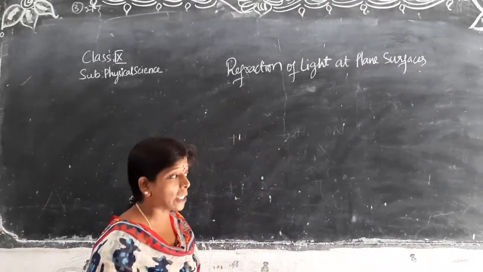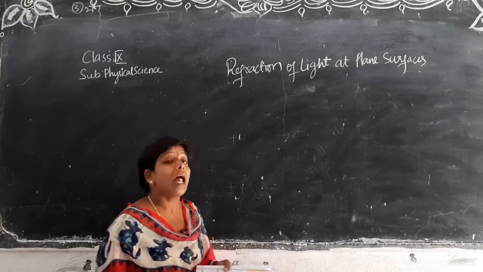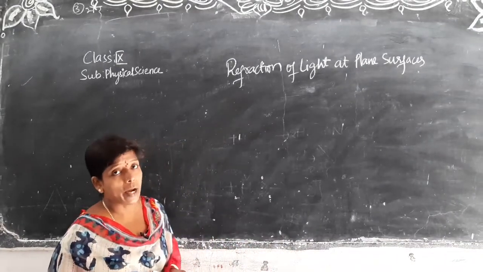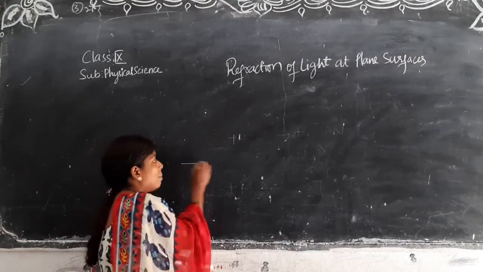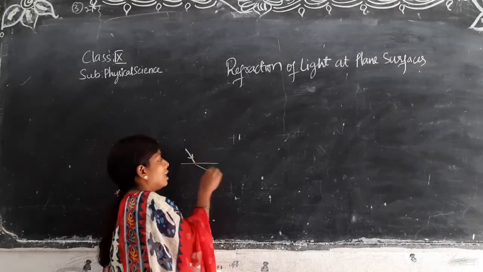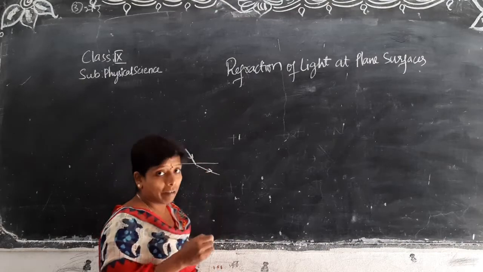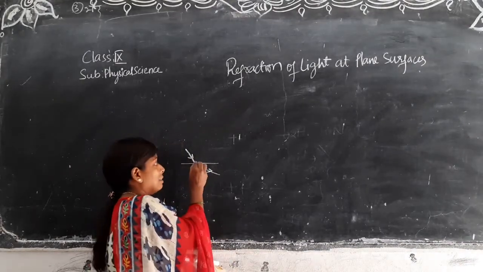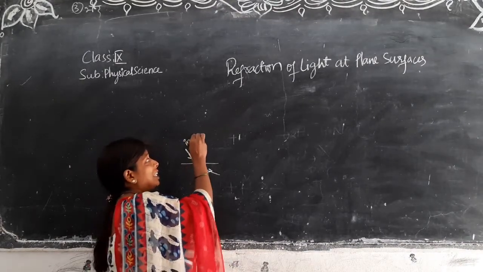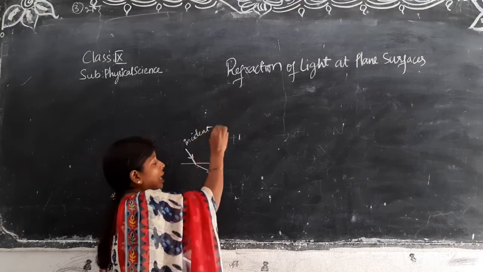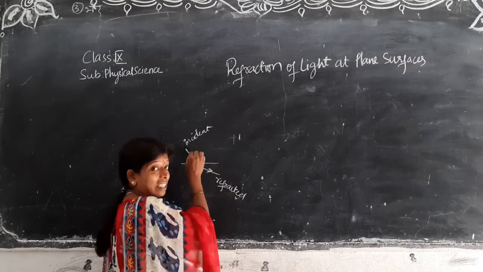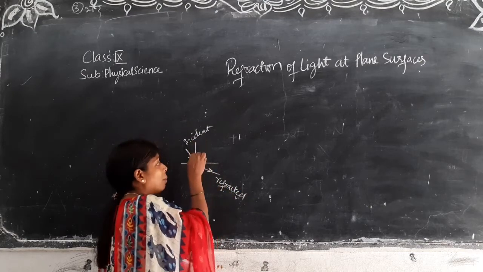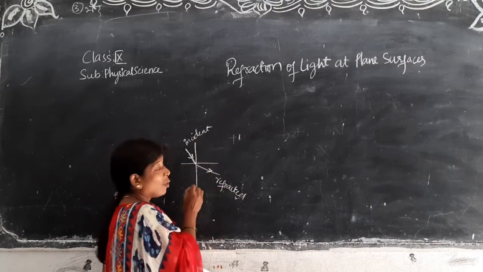What was that refraction? Refraction means light passing from one medium to another medium; we say it as a refraction. Getting? And see, this is an incident ray, this is a refracted ray.